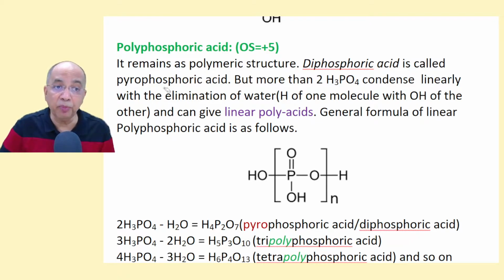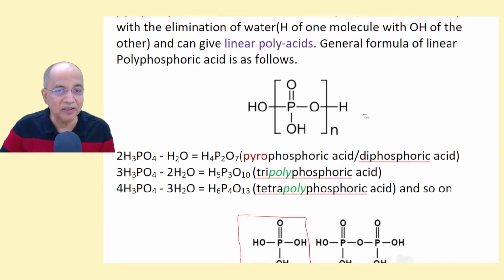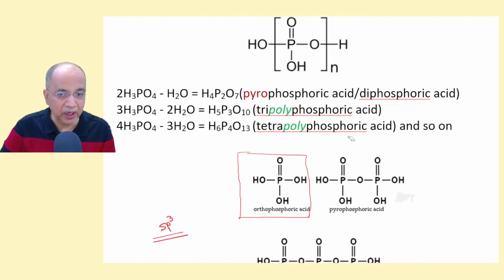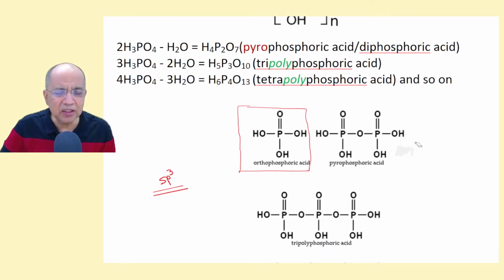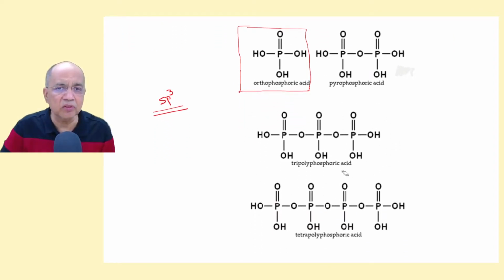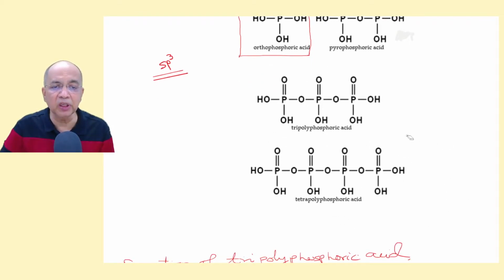Diphosphoric acid is called pyrophosphoric acid, but when more than 2 phosphoric acid molecules condense linearly with elimination of water, H of one molecule with OH of the other adjacent molecule, they can give linear polyacids. The general formula is this: OH, double bond O, single bond OH, OH. Now you see, it's very simple. This is the pyro, the diphosphoric acid. Similarly, if you condense 3 phosphoric acid molecules, you will get this. There will be 2 oxygen bridges. If you condense 4 phosphoric acid molecules, then there will be 3 oxygen bridges.